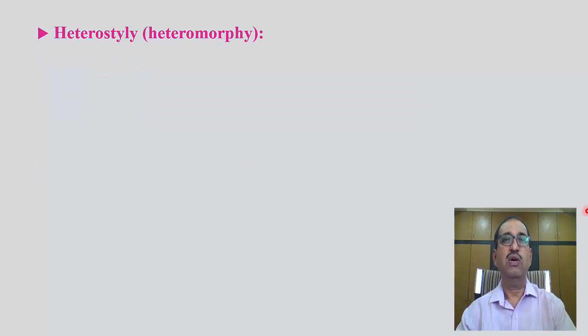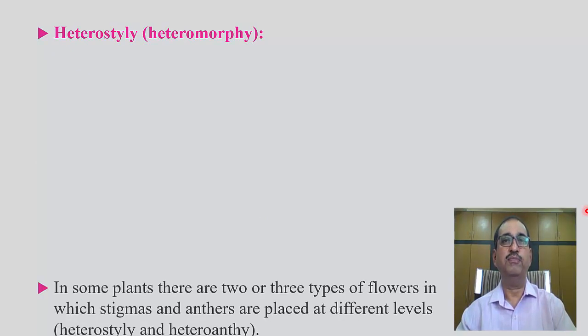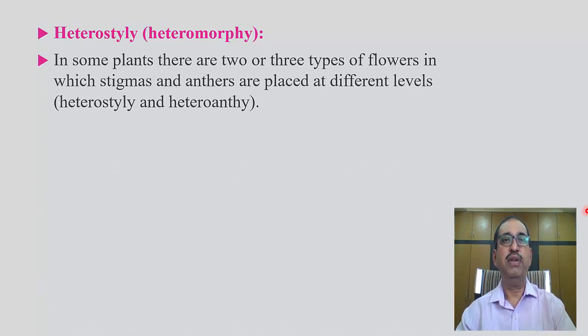Heterostyly or heteromorphy. In some plants, there are two or three types of flowers in which stigma and anthers are placed at different levels, that is heterostyly or heteranthy.